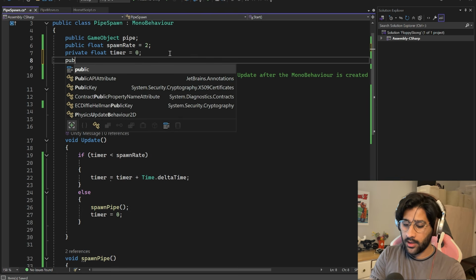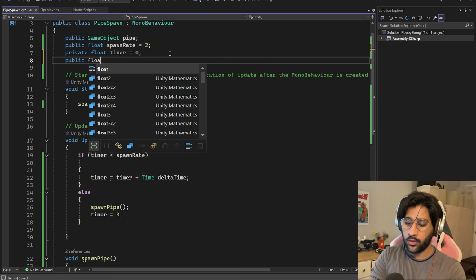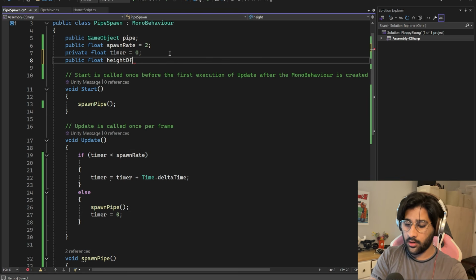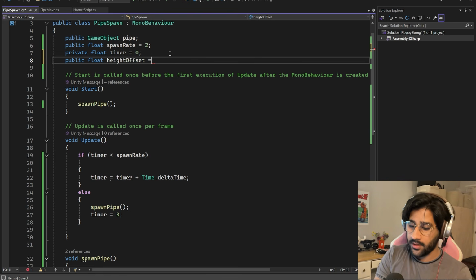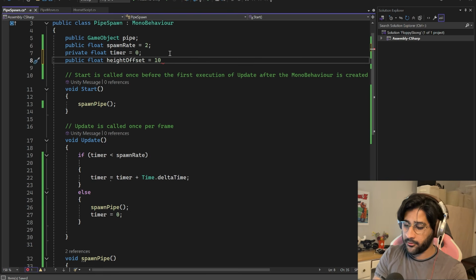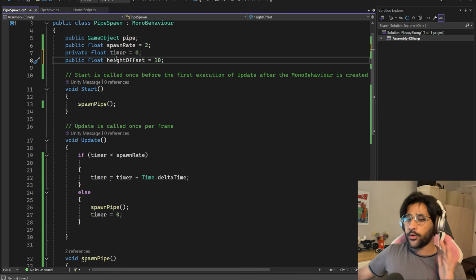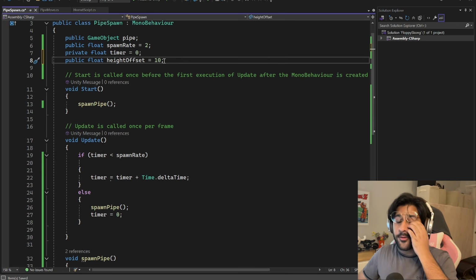First, we need to define the length of that range. For that, we need to create another variable here. I'm gonna make another one, public float. We're gonna call it heightOffset. That's basically the offset, the length that we're giving it, and we're gonna make it 10 for starters. Okay, so this is just the start point of it. We're just defining an offset of 10 from the original value.